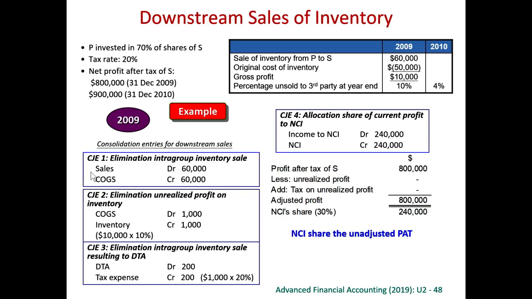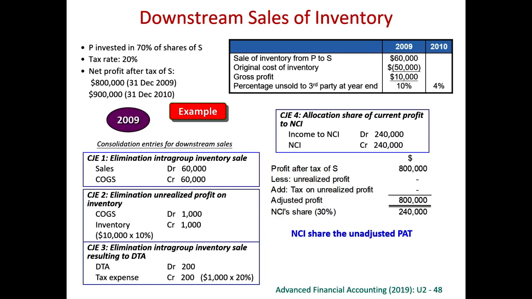Again, because of this consolidation adjustment, there will be a deferred tax implication. Because you credit the inventory, we debit deferred tax asset. Because you debit cost of goods sold, we credit tax expense. There will be no impact to the non-controlling interest because this is a sale from the parent. We will not ask non-controlling interest to share any adjustments. This is the situation for 2009, which is the year in which the intra-group transaction happened.